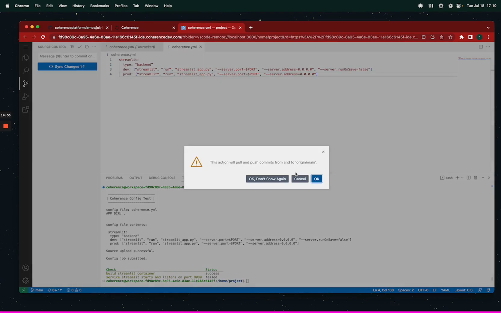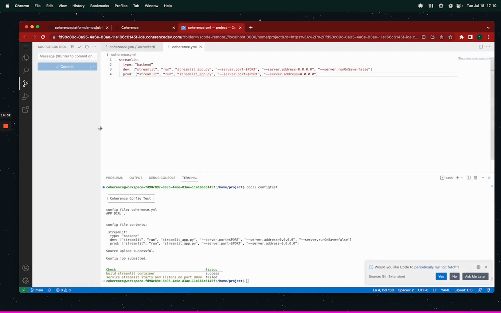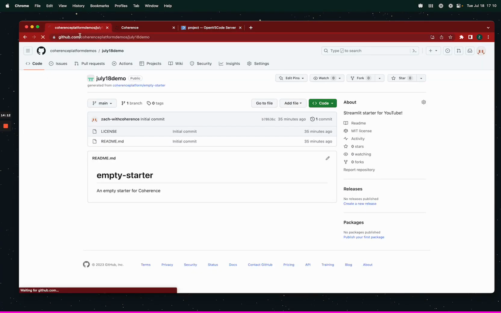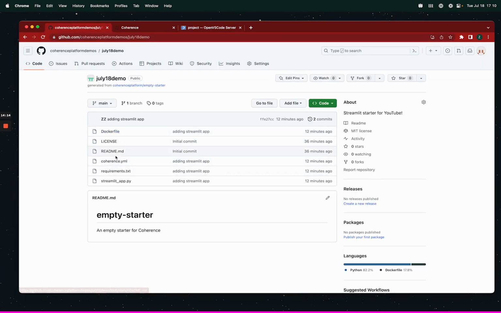So what we're going to do is go ahead and push this. I don't think it would affect most of your apps. Something to do with the Dockerfile that I wrote. Go ahead and push this. This will now show up here. This has the Dockerfile we added, the YAML, the requirements, and the Streamlit app.